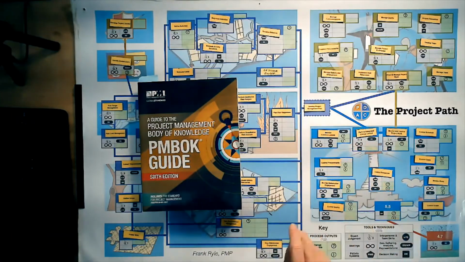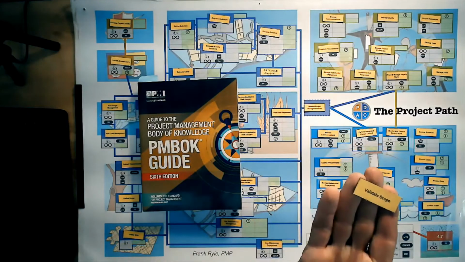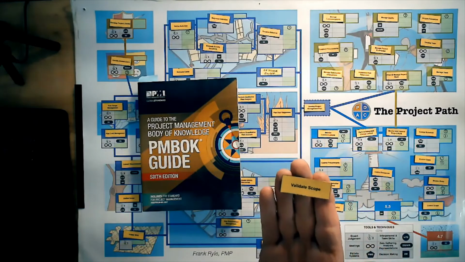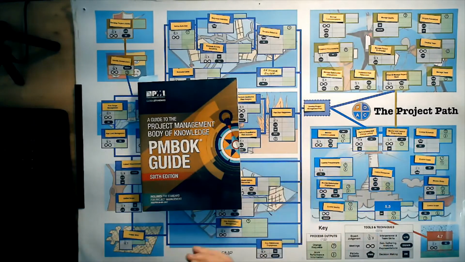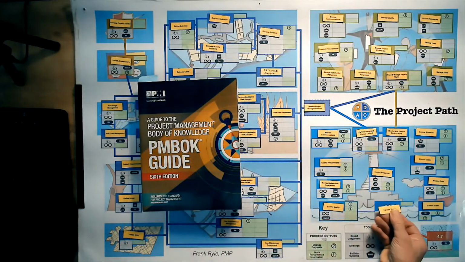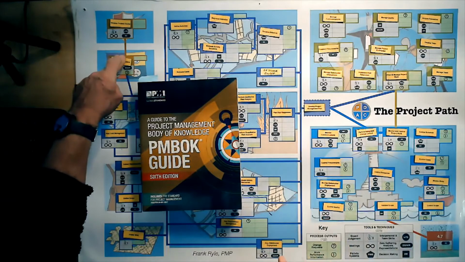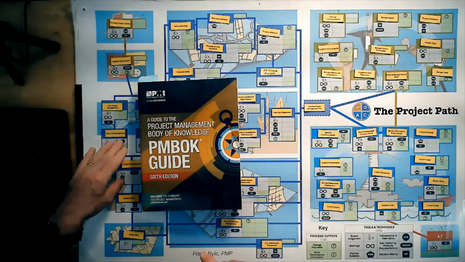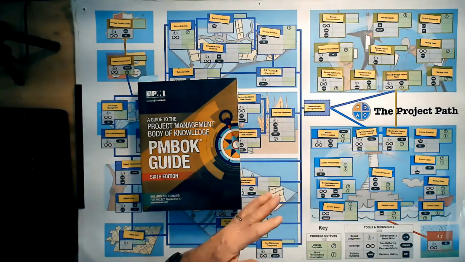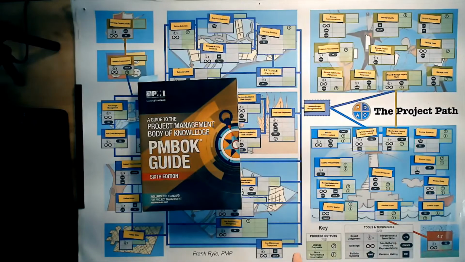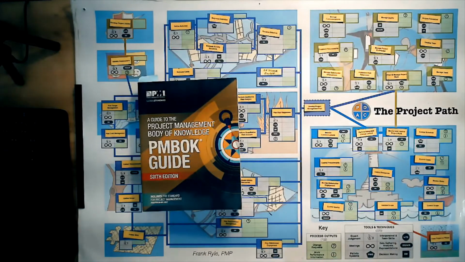So the one we're missing here is probably the most important one in the controlling, which is validate the scope. Now, validate the scope is where we accept the deliverables. So the deliverables are produced here. The deliverables are verified here. They're called verified deliverables. And then we accept them here. Now they're accepted by the stakeholders in accordance with the rules of the road. Okay, so the stakeholders gave us the requirements, and part of that will be the acceptance criteria. We accept it, and therefore we can do this famous one. We can close the project here.